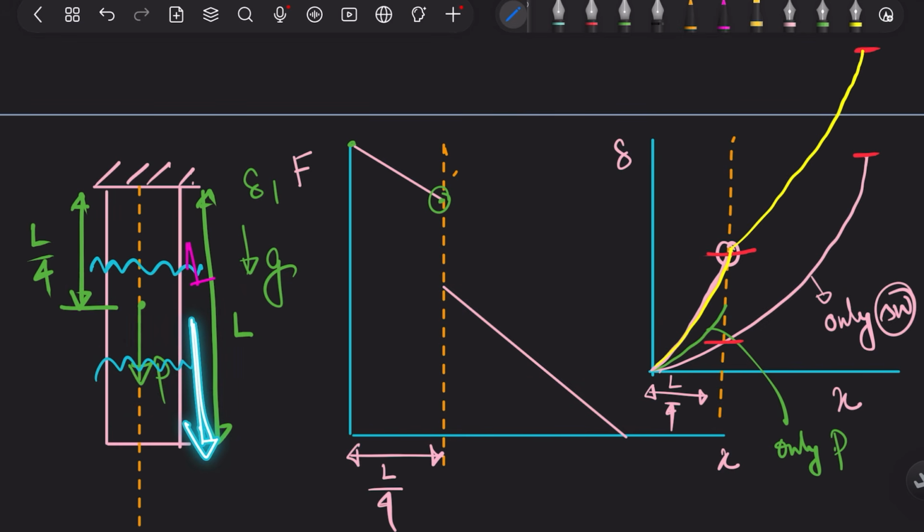But what I am trying to say is that this deflection will be exactly the same.